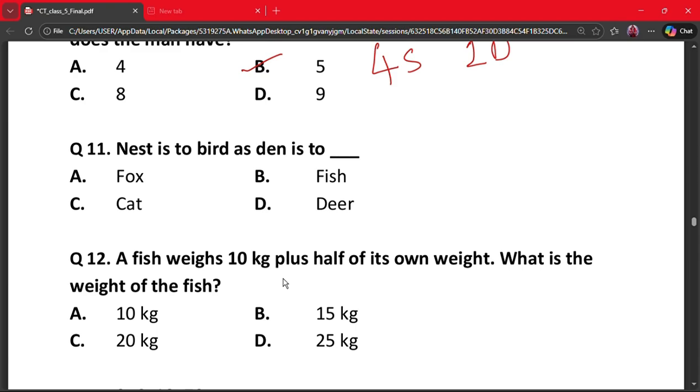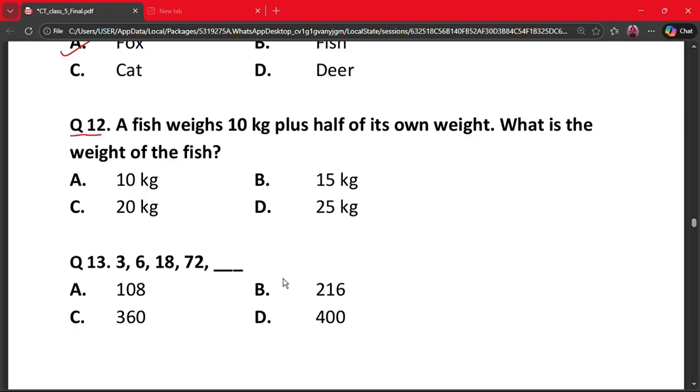Next question is question number 11. Nest is to bird as den is to dash. A, fox; B, fish; C, cat; and D, deer. Here the correct answer is option A, that is fox, because a nest is a home for birds and a den is home for foxes. So the correct answer is option A.